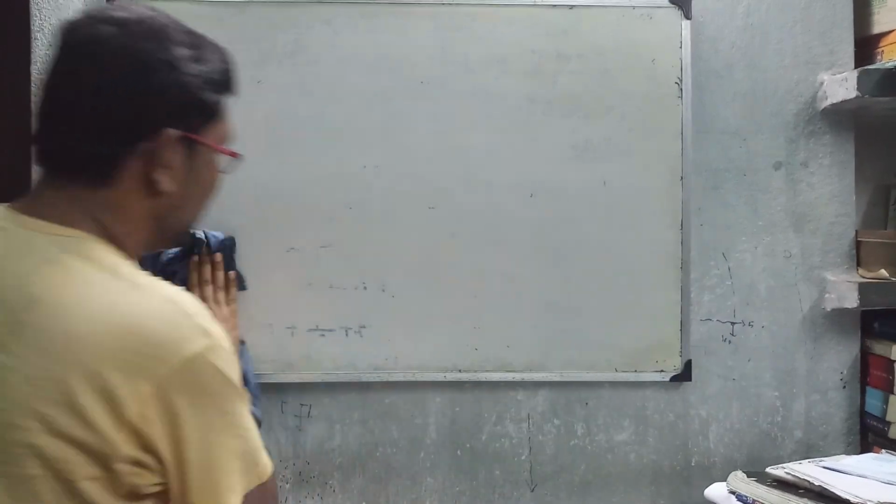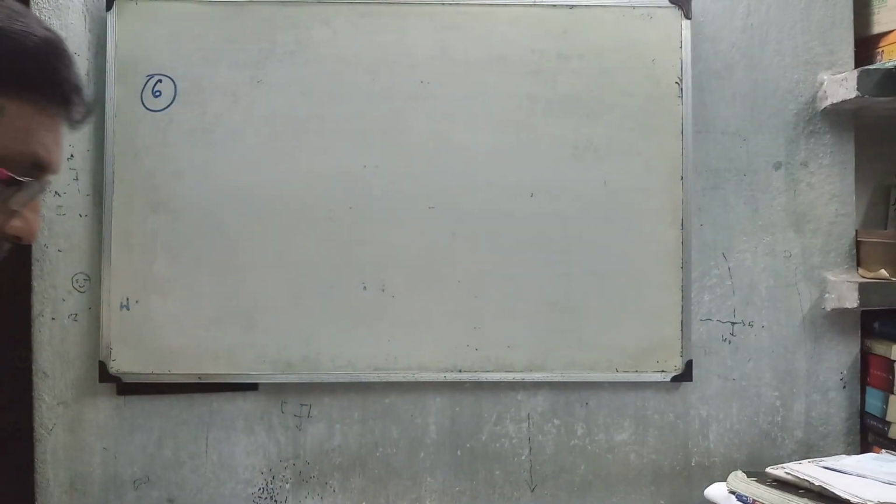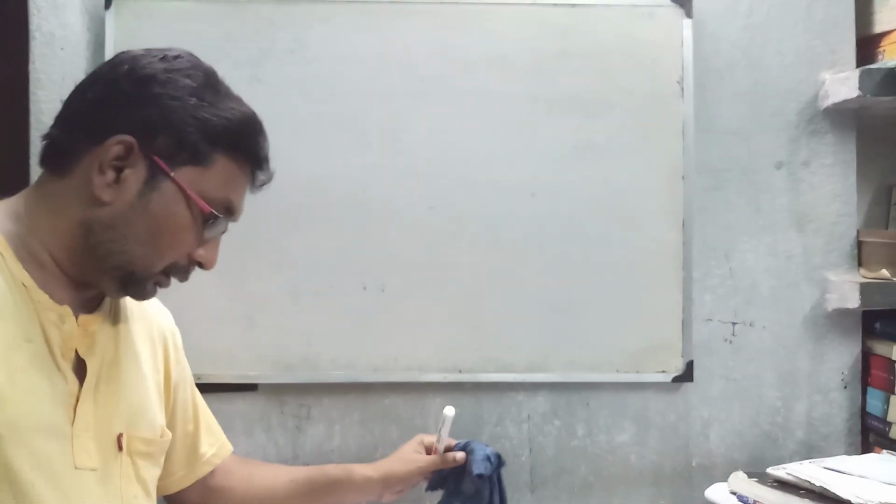Question number, maybe this will be question number 6 or so on.